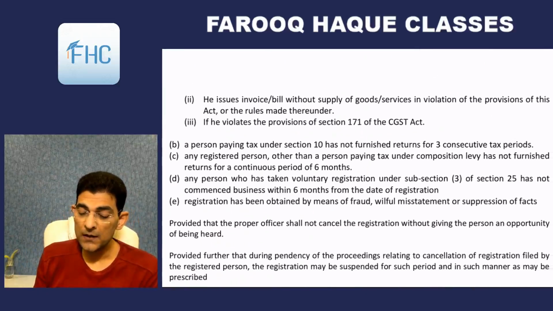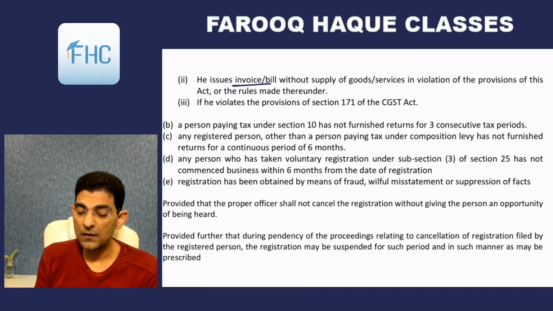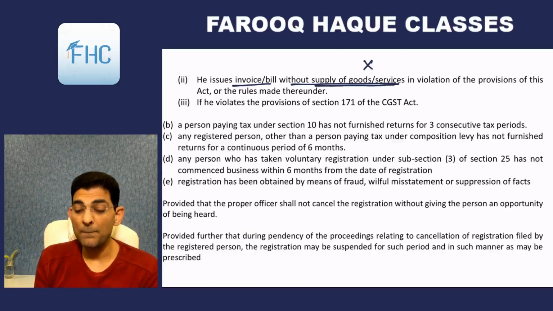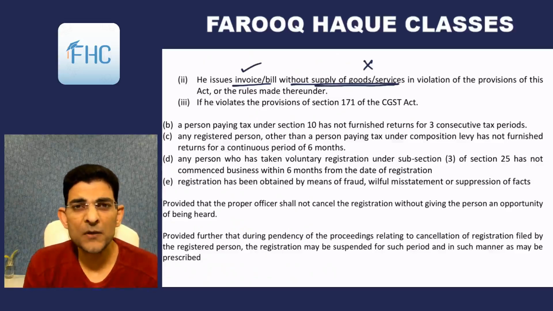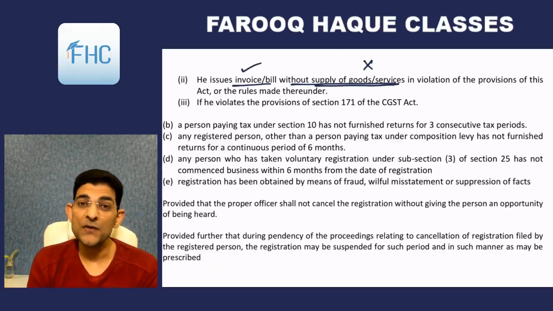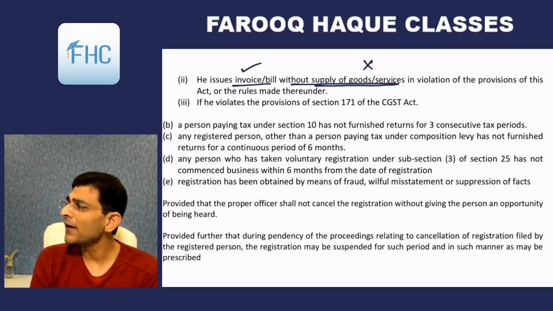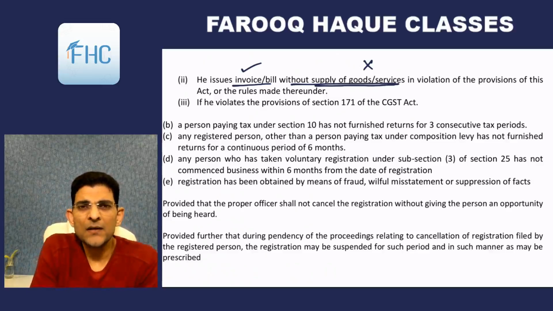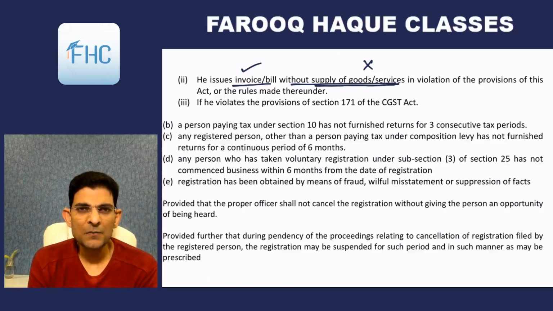Number two, he issues an invoice or a bill without supply of goods or services in violation of provisions of this Act or the rules made thereunder. It means you haven't supplied the goods and services, there is no supply, but you issue an invoice. So why would somebody do this? To pass on credit. Say for example, I have supplied goods to some other person in cash, so I know I don't need to give him an invoice. And even if I give an invoice to him, he will not be able to take any credit because he's a consumer.